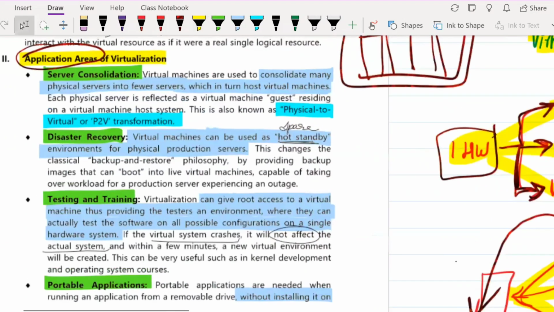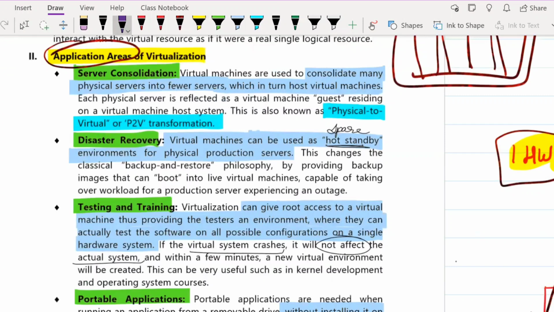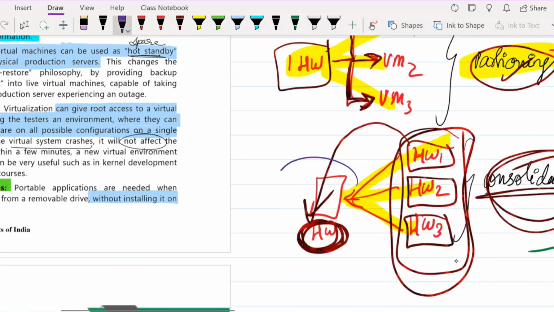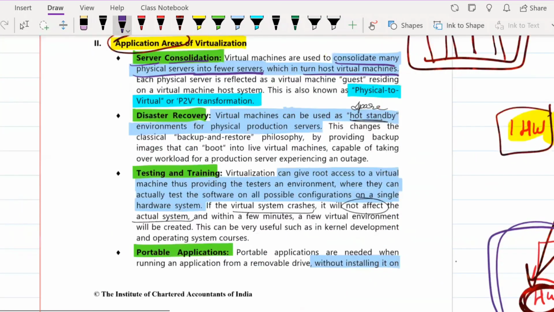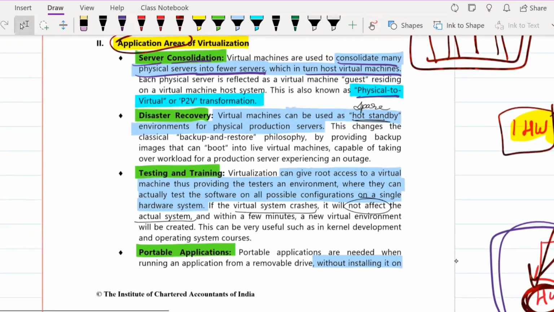Okay. So the application areas of virtualization, first is server consolidation. I just now told you, it consolidates many physical servers into fewer servers, which in turn host the virtual machines. So this is the host here, and it is hosting other virtual machines. This is known as physical to virtual or P2V transformation.